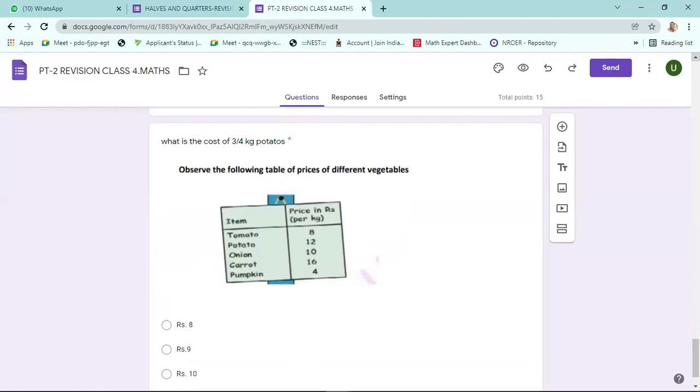Sir, 9 rupees, sir. Okay, let me check. Potato is 12 rupees. 4 ones are 4, 4 threes are 12. So 3 threes are 9 rupees. Correct.